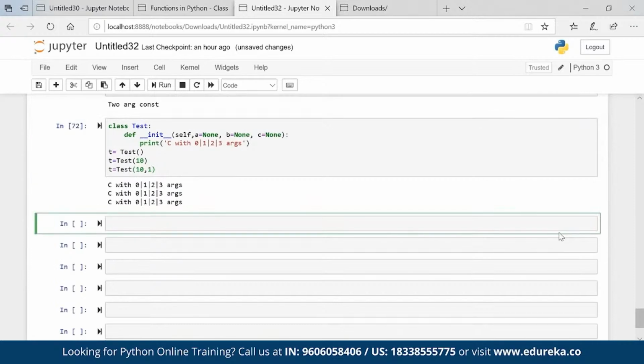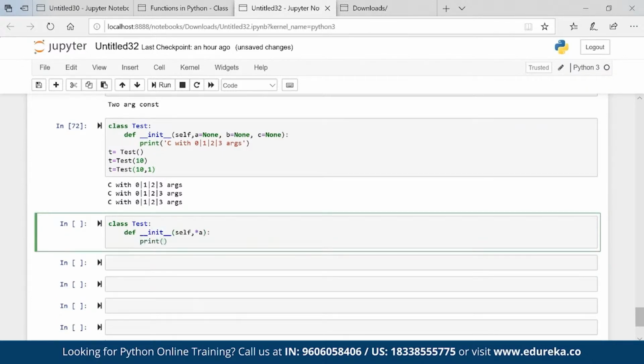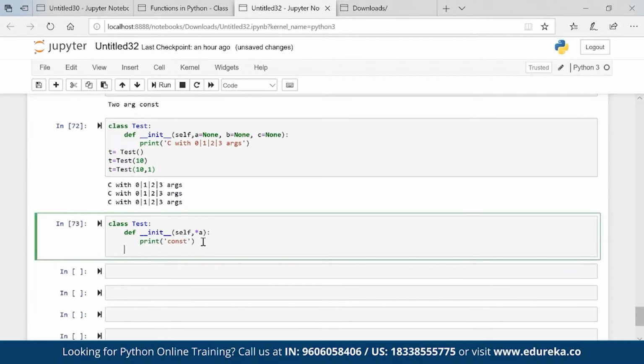Another solution which we have is class test, def init, self comma star a, print constructor. I just printed like this. Now I can have various arguments, no issues.